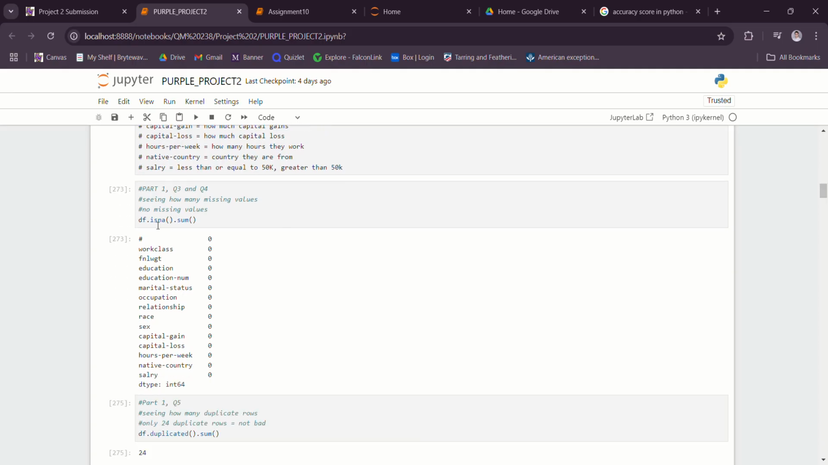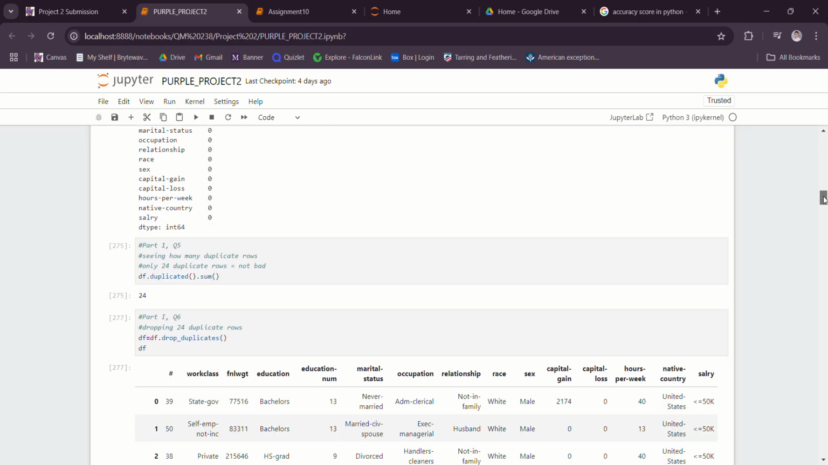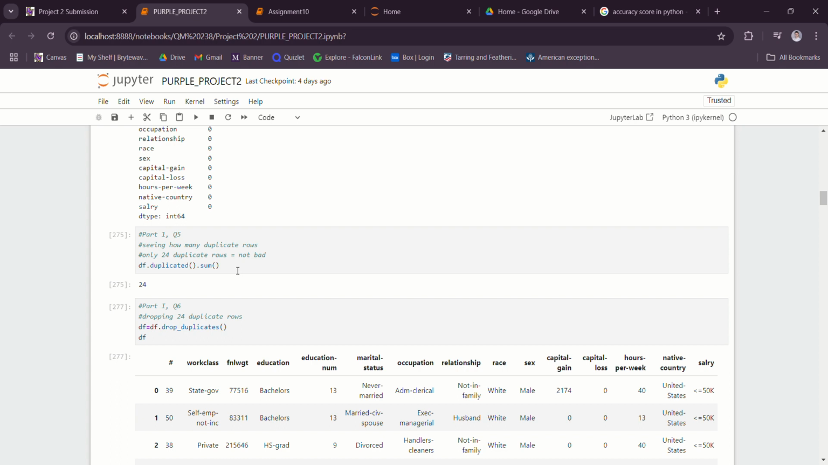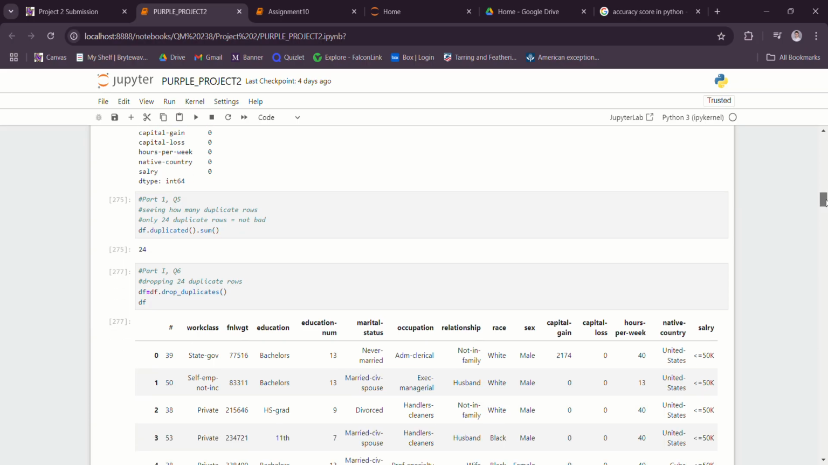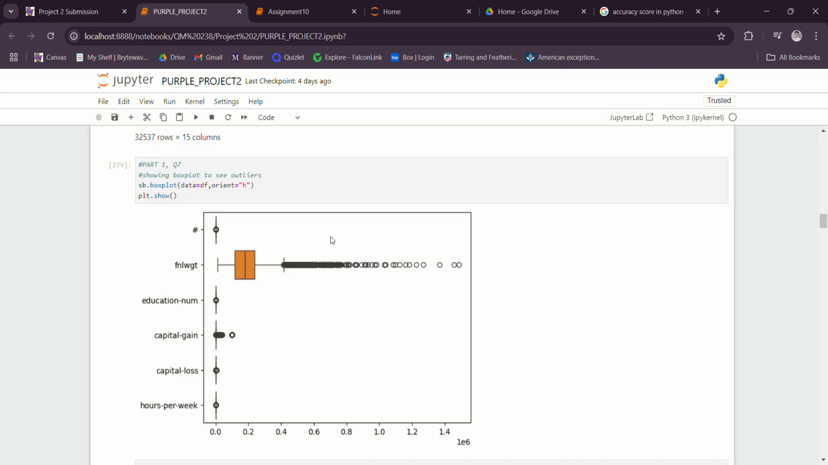I then ran the .isna function and the .sum function to see how many missing values there were in the dataset, and as you can see, I got 0. I then wanted to see how many duplicate rows there were in the dataset. I got that there were only 24 duplicate data rows, so not bad. However, I did go ahead and drop those duplicate rows as you see here by using the df.drop_duplicates function.